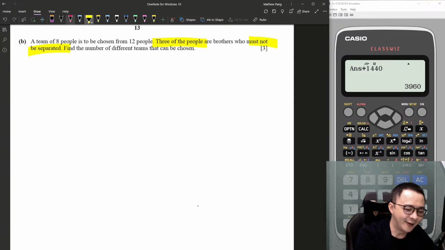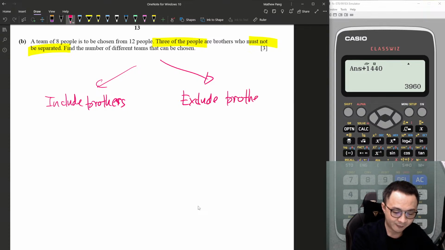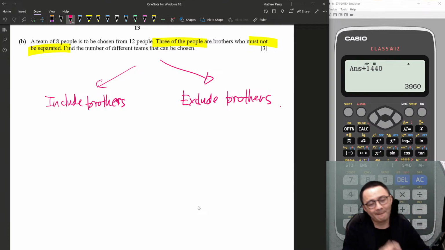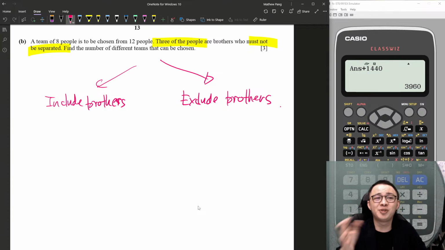Okay, get the idea? So let's do the first case first. Include the brothers. Then the second case, I will just exclude the brothers. Right now, some students actually tell me, oh sir, I want to get 3 brothers, is it 12C3?